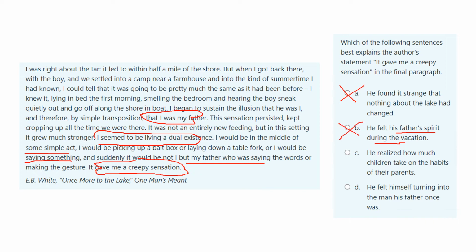C, he realized how much children take on the habits of their parents. That's possibly correct. But is it all children and all parents, or just him and his father? Maybe C is a little bit too broad, because it only talks about him and his father. It does not say more generally about all children becoming like their fathers. D, he felt himself turning into the man his father once was. Well, that's what it says. I was my father, and it was not I, but my father who was saying or doing the things. So he is becoming like his father used to be. So the correct answer is D.